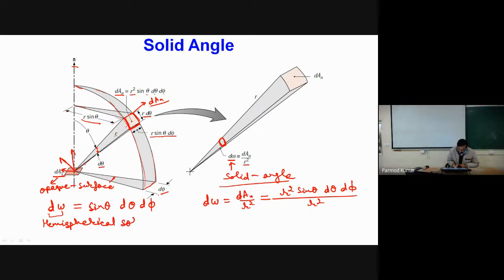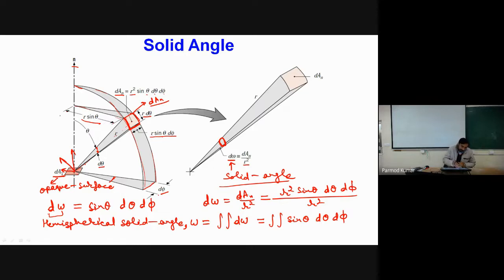To calculate the hemispherical solid angle, I give it the symbol omega, and I find it by integrating d omega, which is sine theta d theta d phi. This was for the elemental sector.